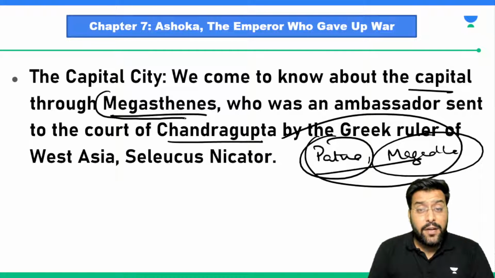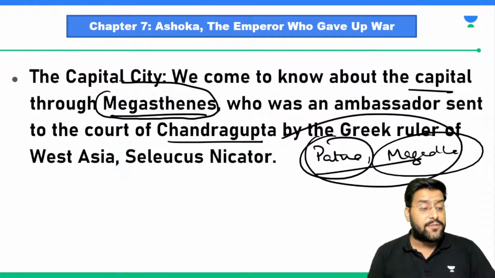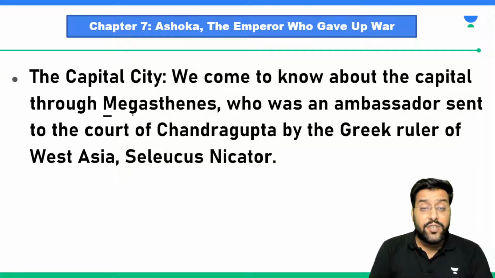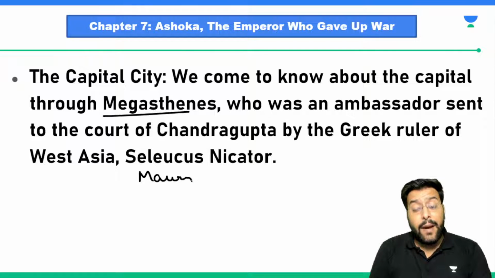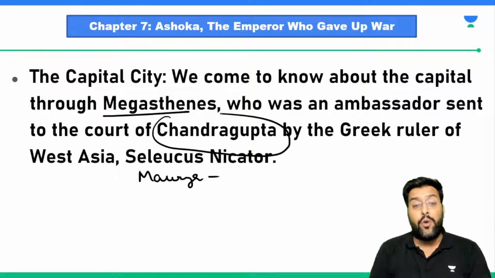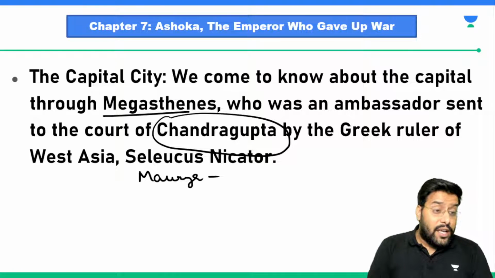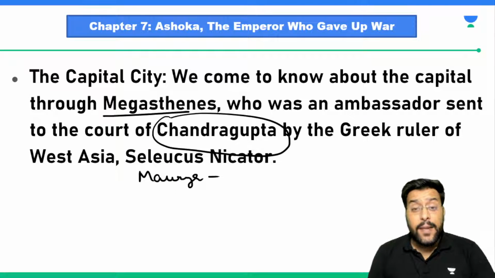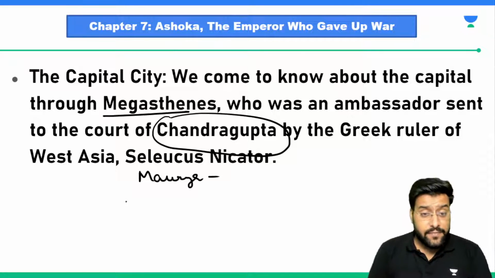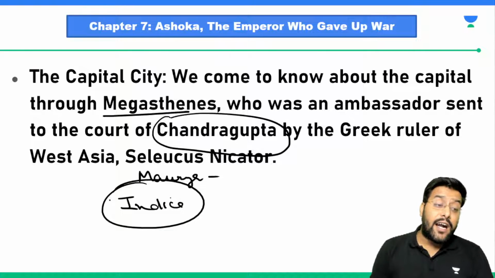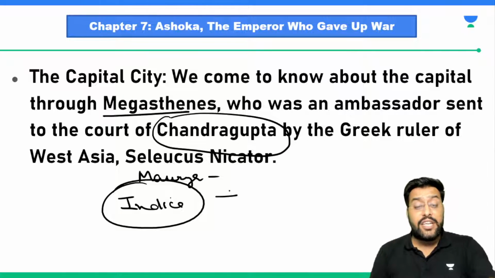We need to remember, we can be asked a very straightforward factual question. Megasthenes, the Greek ambassador, was sent during the reign of, we need to remember, the Mauryan Empire ruler Chandragupta Maurya. So Megasthenes came to Patliputra, he learnt about Patliputra and he explained everything in his book. The name of the book is Indica. So it is important. In Megasthenes' Indica, he gives the account of this important capital city of Mauryan Empire.